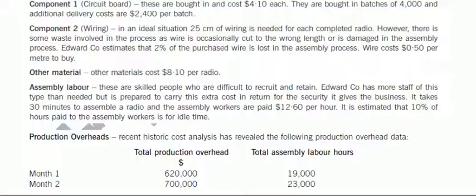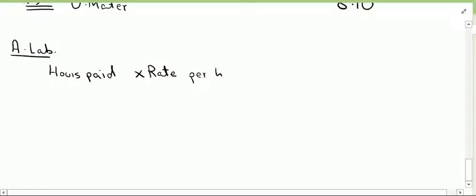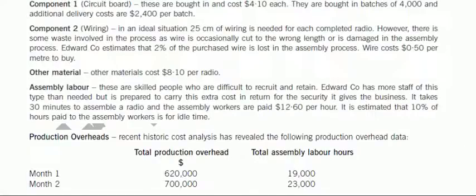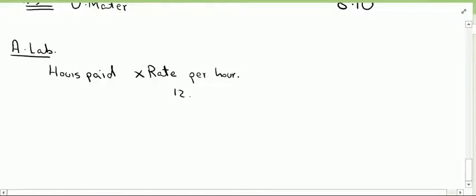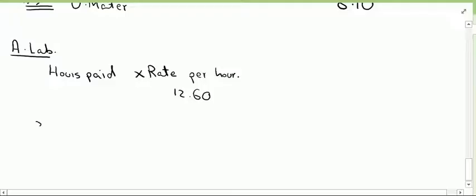It further says it takes 30 minutes to assemble a radio and the assembly workers are paid $12.60 per hour. So for a radio, if I calculate assembly labor cost, it should be hours which I have paid to laborers multiplied by rate per hour. The rate per hour is $12.60. Point to note here is that it takes 30 minutes to assemble a radio, and by 30 minutes we can say that 30 minutes is equivalent to 0.5 hours.